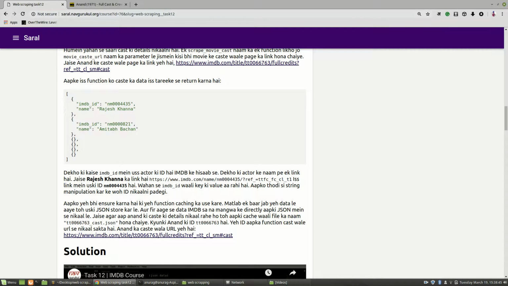Like if we are scrapping Anand, we have to create a file with the ID that is given in the URL, like we will give it,